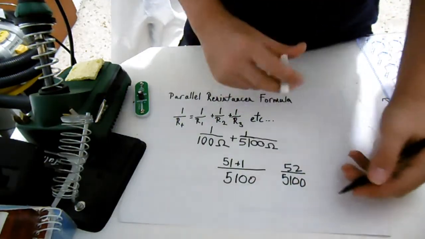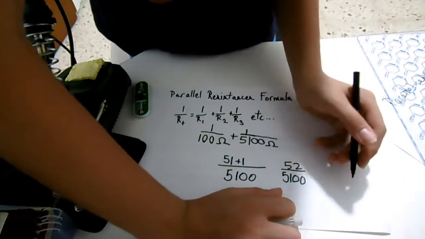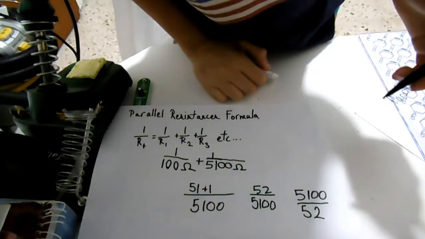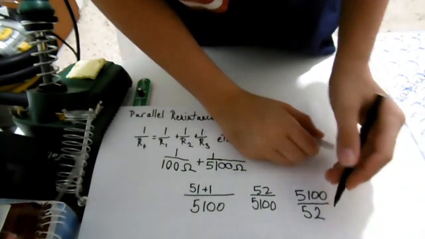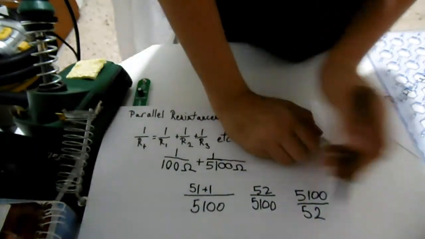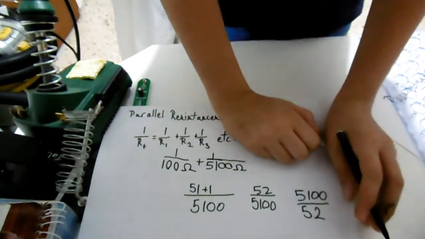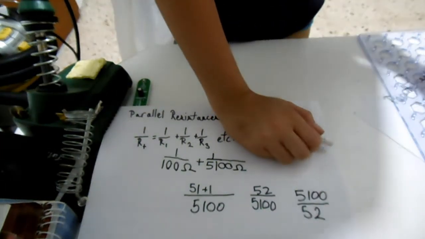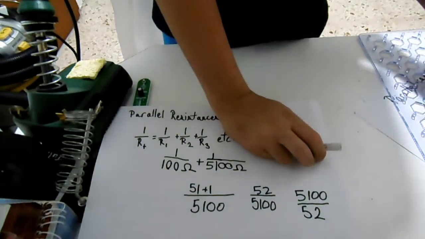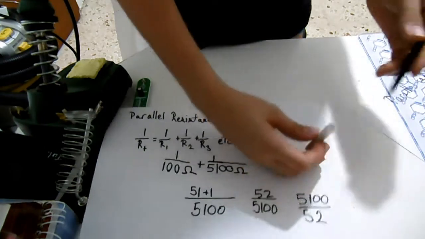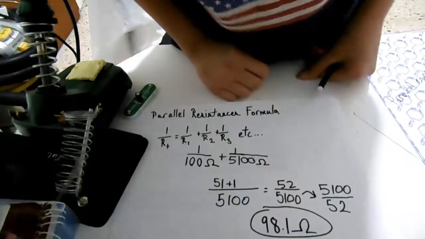Now we swap the values around. So now instead of 52 over 5100, we get 5100 over 52. And now we simply divide 5100 by 52, which will get us about 98.1. And that is the total resistance of two resistors, one with a resistance of 100 ohms and another of 5.1 kilo ohms, with those two connected in parallel.